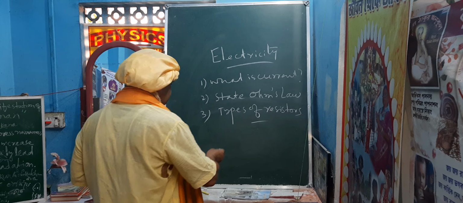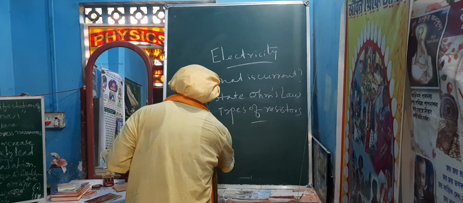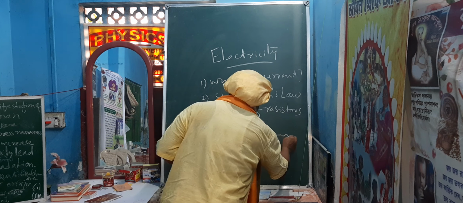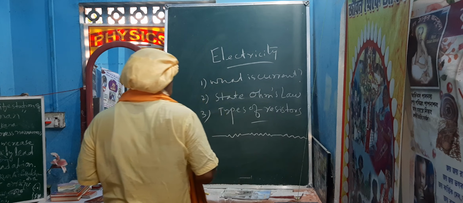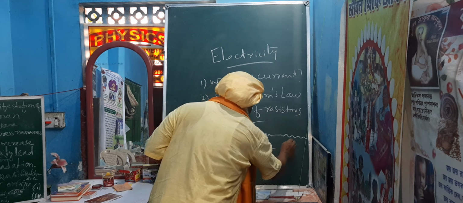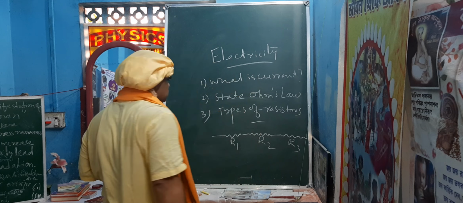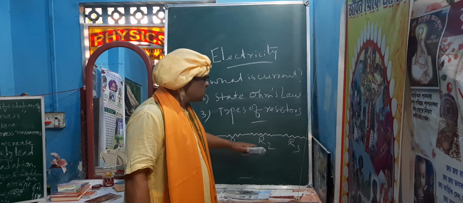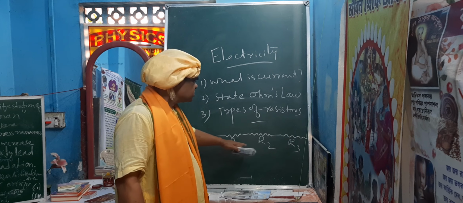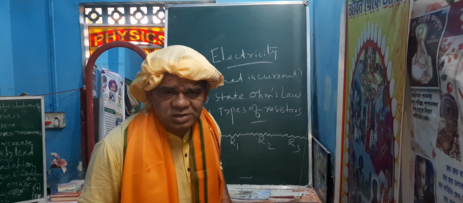If the resistors are connected this way, say it is R1, say it is R2, say it is R3, connected one by one, then this is called series connection.